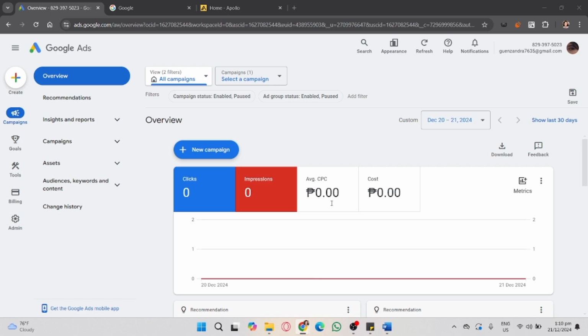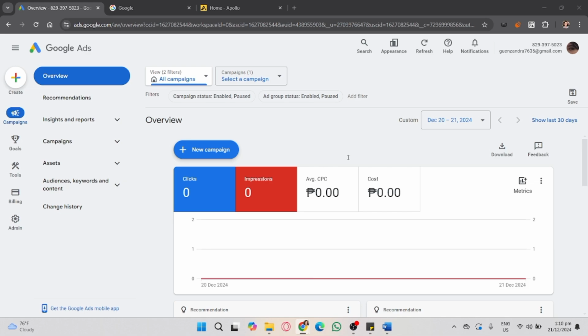So first, let's understand the bid strategy learning phase. So why does it happen? When you change your bid strategy, budget, or campaign settings, Google Ads needs time to collect data and adjust performance. Typically, the learning phase lasts 7 days, depending on the traffic and settings.